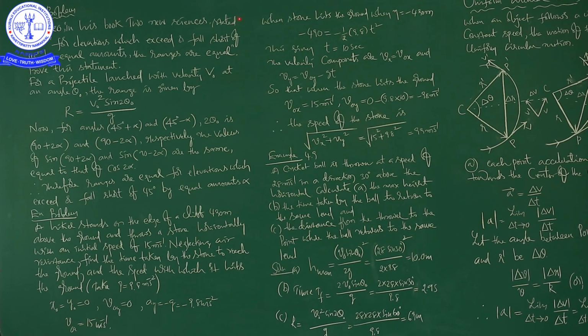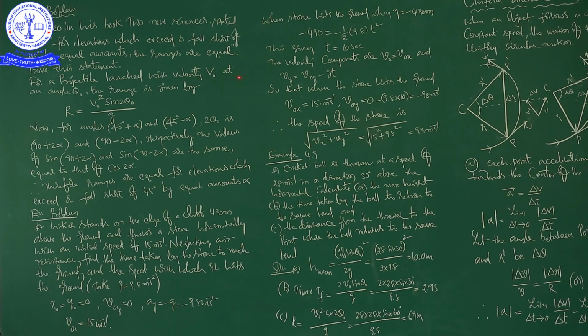Next, we also derived an expression for time of flight, that is the time taken by a projectile from the projection point to the point where it touches the ground. Along with all these things, we also proved the path of the projectile is a parabola by writing an expression for y, that is the vertical distance travelled by a projectile from starting to ending. Starting to ending means from the projection point to the point where it touches the ground.